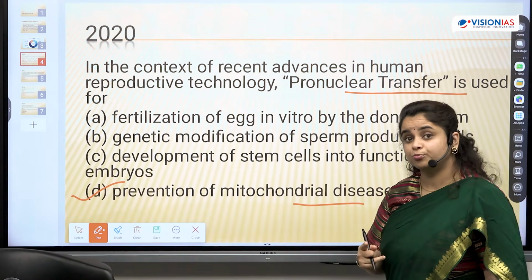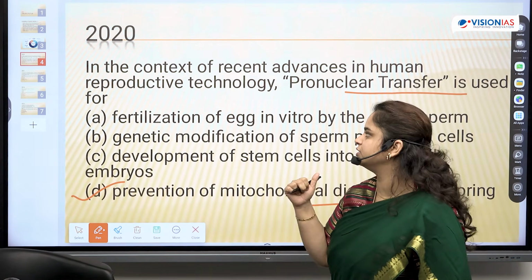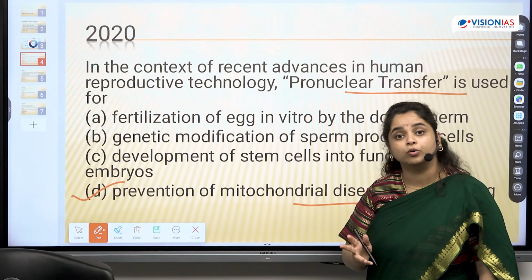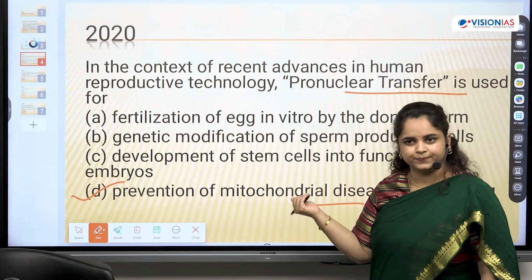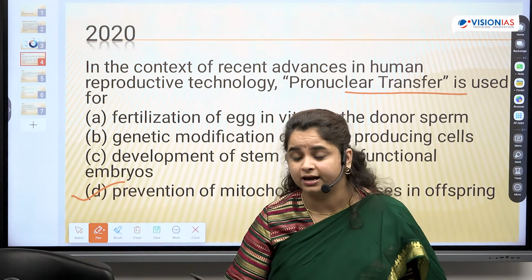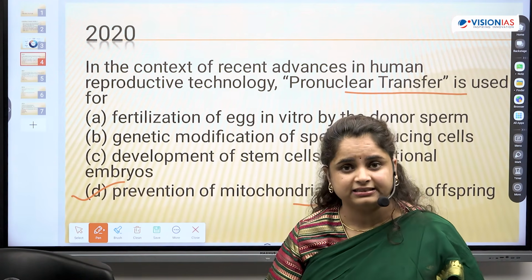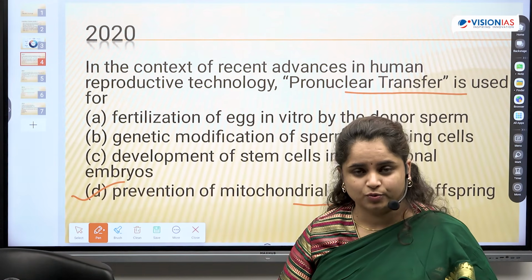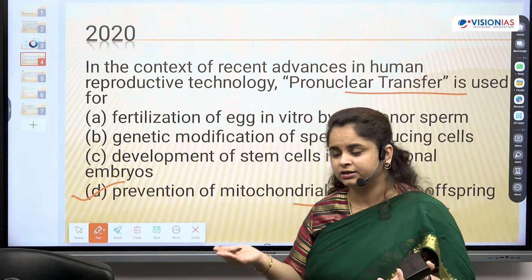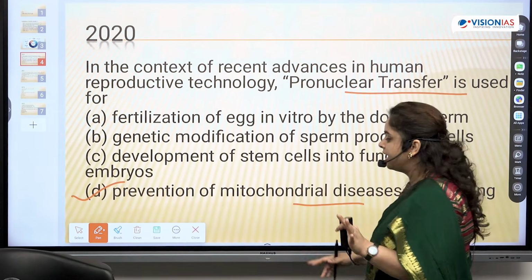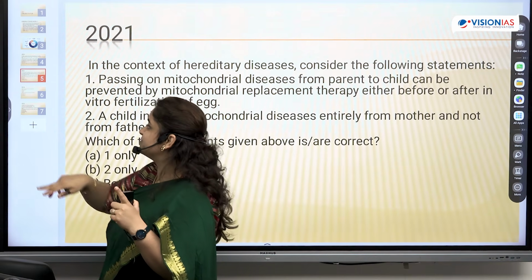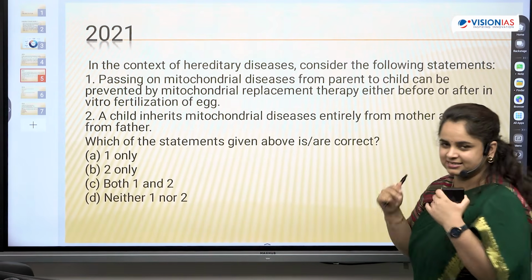Now, when I go through previous year questions, it becomes my duty to look at what mitochondrial diseases are, what pro-nuclear transfer is, and how it works, because it's been asked. This is a procedure which was very successfully done in the UK, and it has been prominent since then in many countries of the world. They are demanding that these kinds of processes should be allowed. So we know this is an important theme. The very next year, 2021, there is another question.